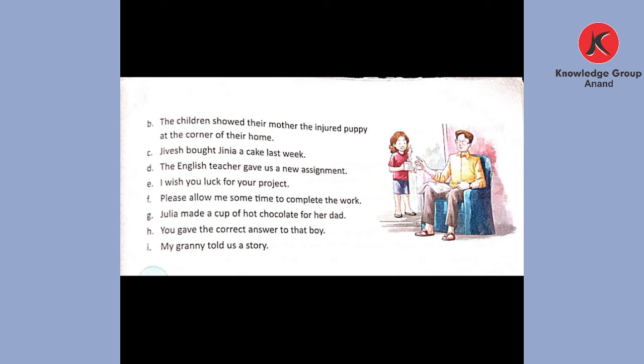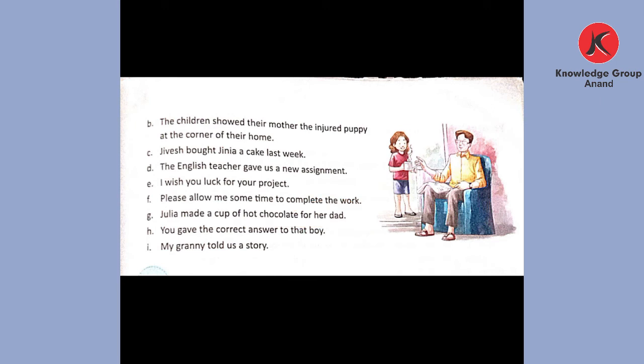Now what is the indirect object in the sentence? For her dad is an indirect object in the sentence and the direct object is a cup of hot chocolate.